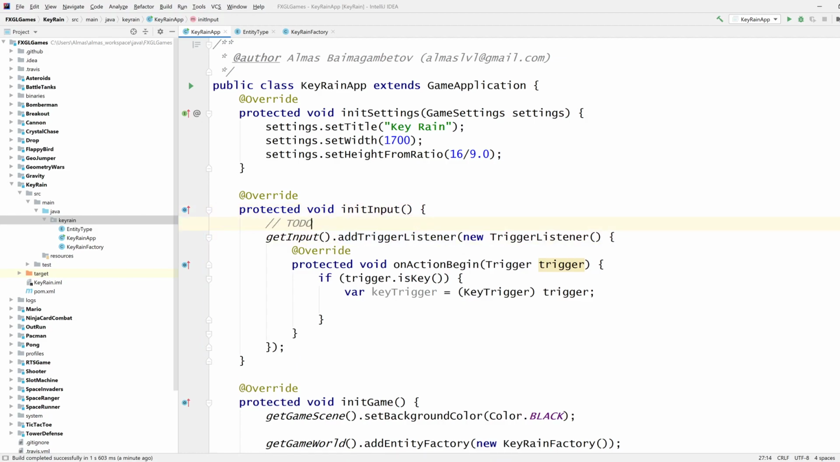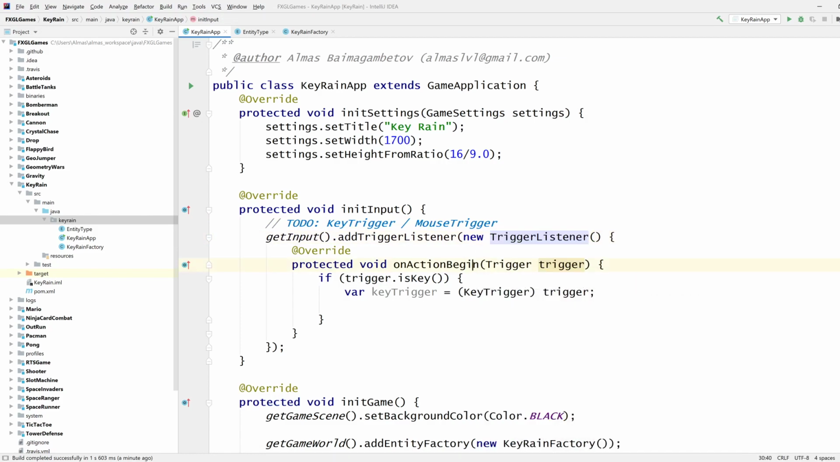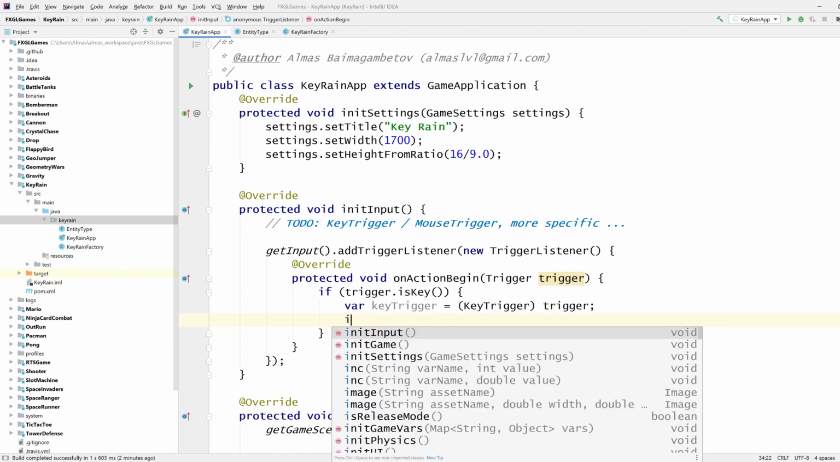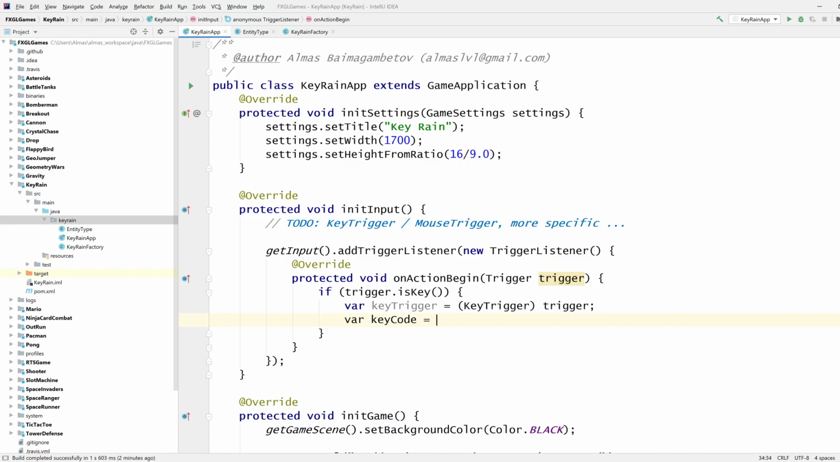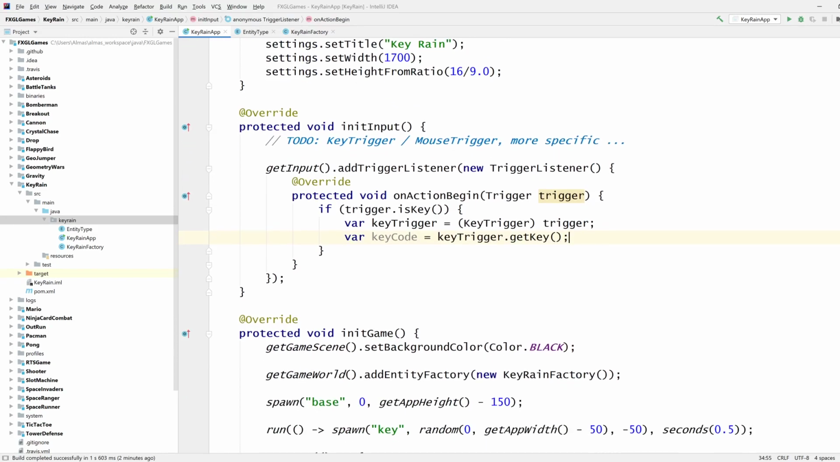I think I should add it today because I was thinking of that as well. This should provide key trigger immediately if it knows it's a key trigger or mouse trigger. So we probably want to have some key trigger listener or something like that, more specific. Yeah, that's to go into FXGL. Key trigger, key code is something that I can get from key trigger. Pretty sure that is available.